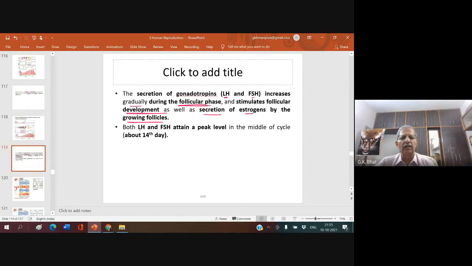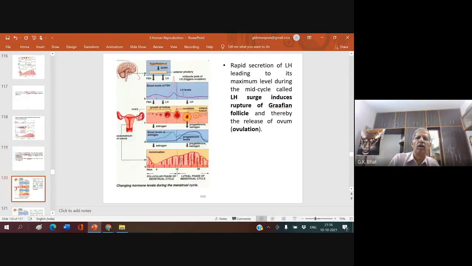Both LH and FSH attain a maximum, peak level in the middle of the cycle, that is the 14th day. Rapid secretion of LH leading to maximum level during the mid-cycle is called the LH surge, which induces rupture of the Graafian follicle.